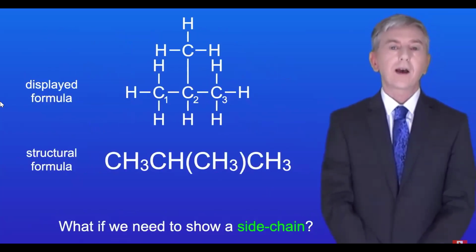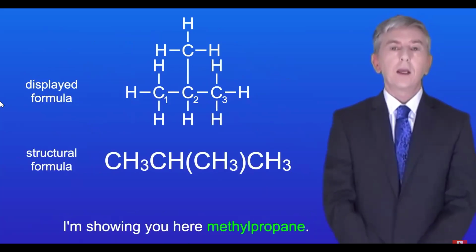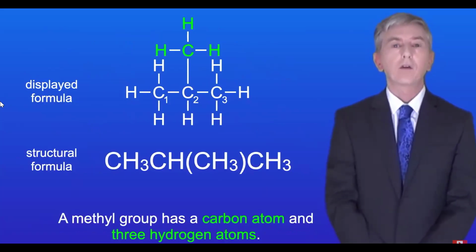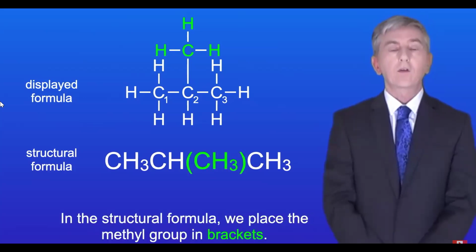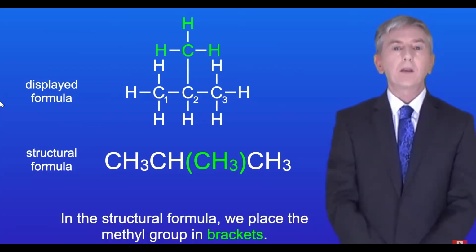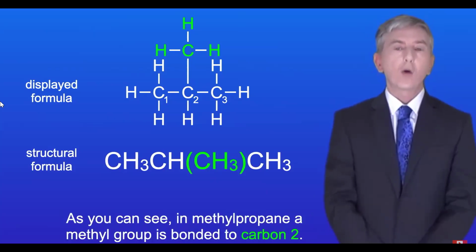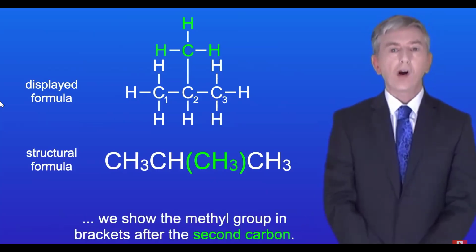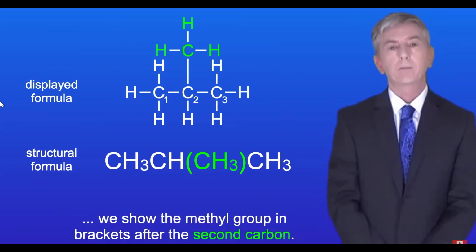What if we need to show a side chain? I'm showing you here methylpropane. A methyl group has a carbon atom and 3 hydrogen atoms. In the structural formula, we place the methyl group in brackets. As you can see, in methylpropane, a methyl group is bonded to carbon 2. So in the structural formula, we show the methyl group in brackets after the second carbon.